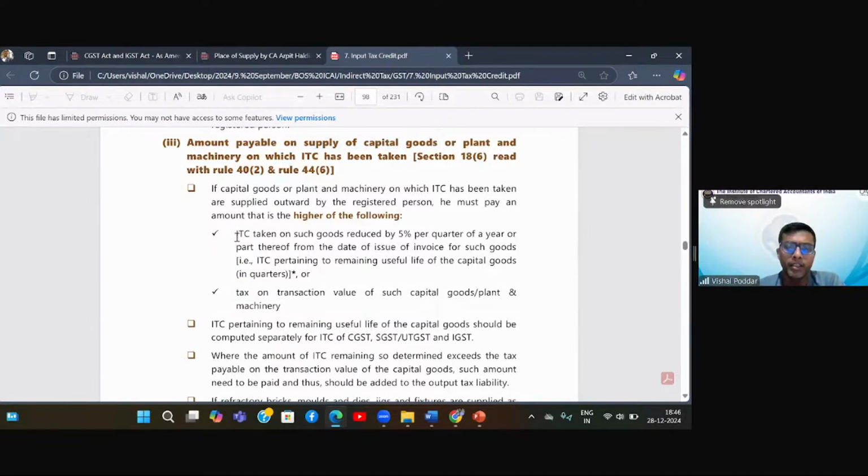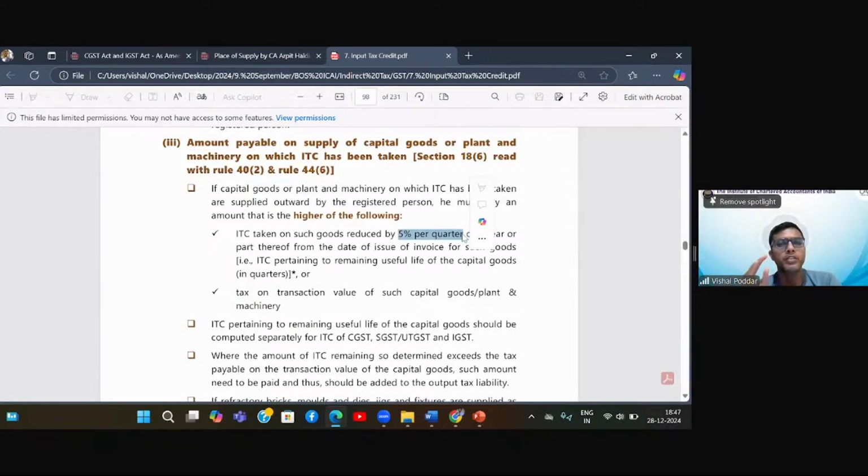First, at the time of purchase, you have taken some ITC. Compute the ITC that you can keep with you. How much ITC can you keep with you? That is calculated at 5% per quarter till the time you have used the asset. So let us say I had purchased some plant machinery 2.5 years back. Or let us say it is not exactly 2.5 years, it is 2 years and 5 months. Even if it is part, it will be considered as a full quarter.